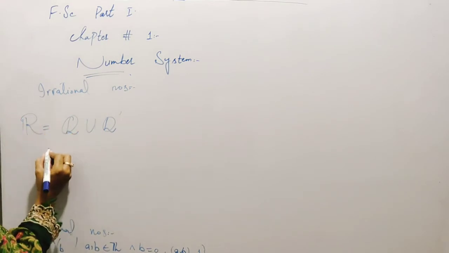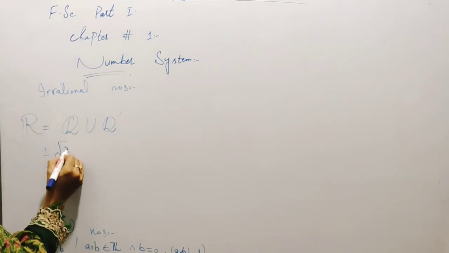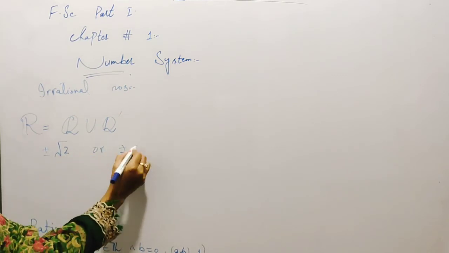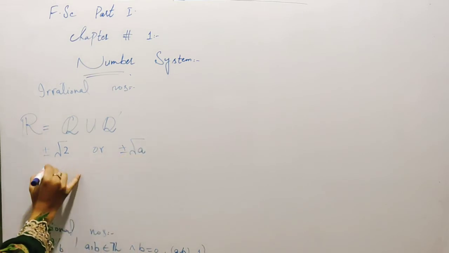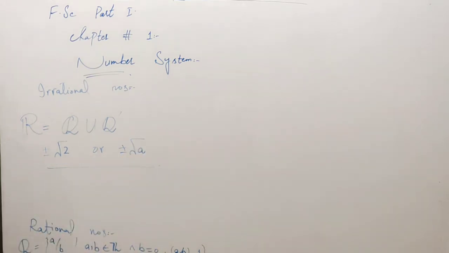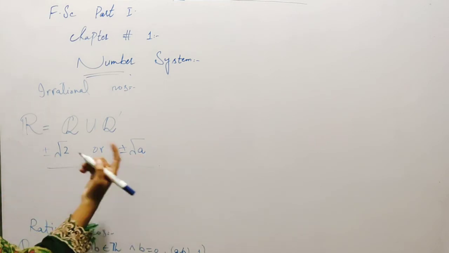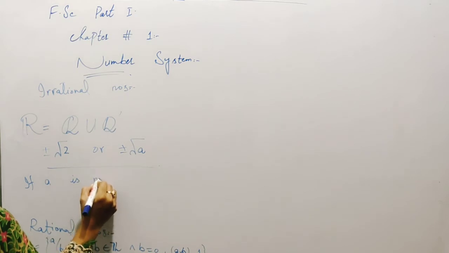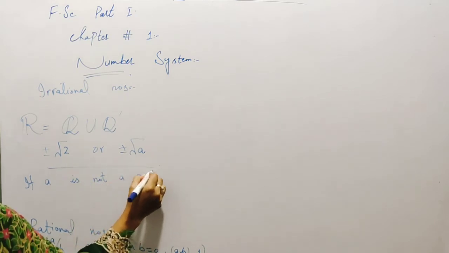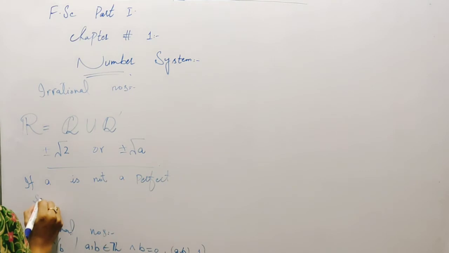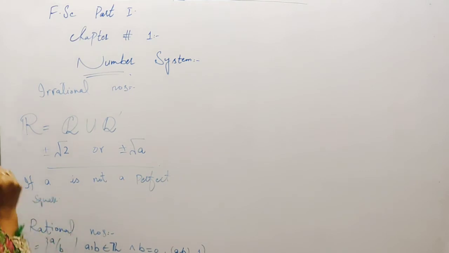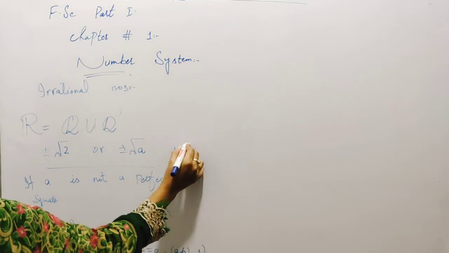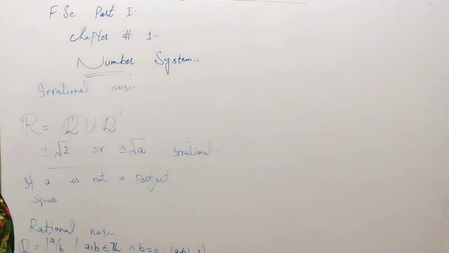So these numbers, square root of 2 or plus minus square root of a, are known as irrational numbers if a is not a perfect square. Okay, if a is not a perfect square, then this is an irrational number.